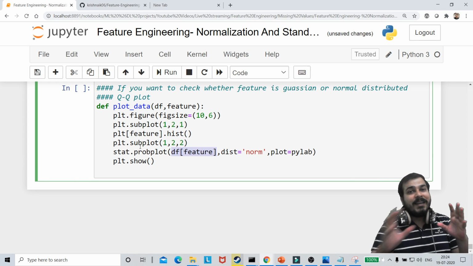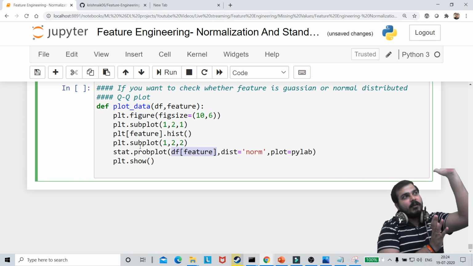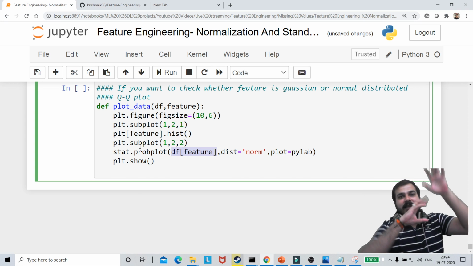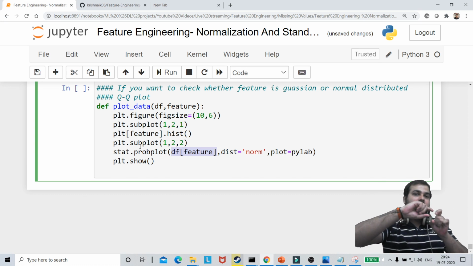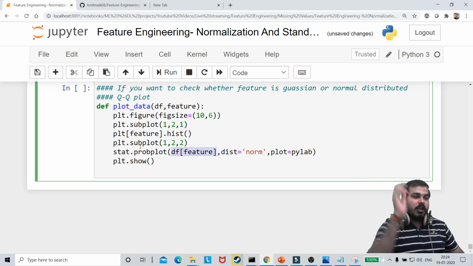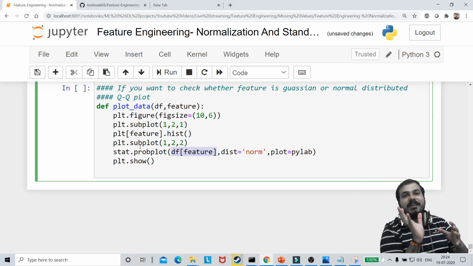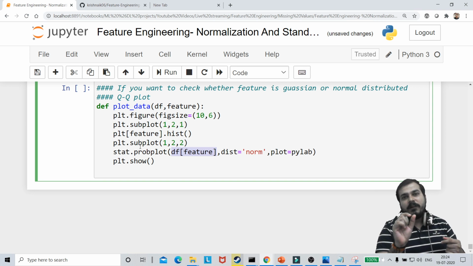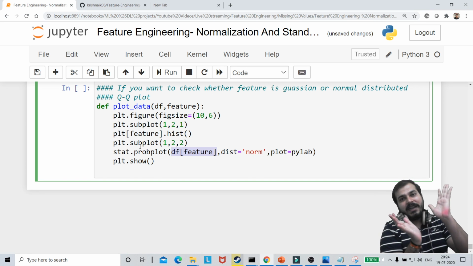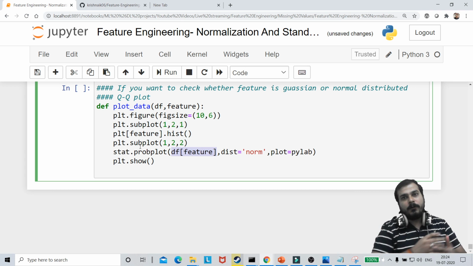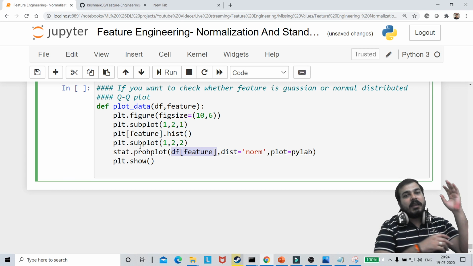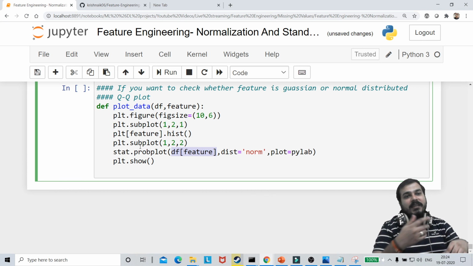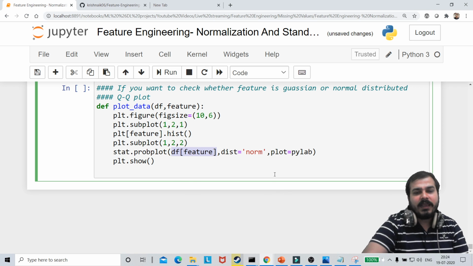And we probably need a y-axis value because we will try to plot x and y. Then we will see whether all the points fall in a straight line or not. So in the y-axis, we basically use normally distributed data which gets initialized by this particular function. That data will be plotted against your feature. I'll just show you how it looks like.